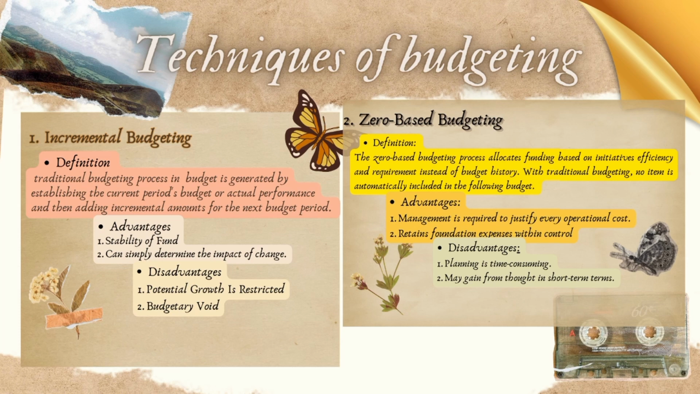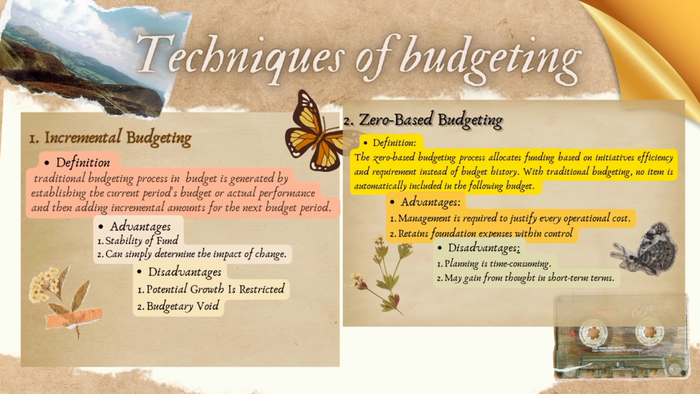Second type is zero-based budget, a process that allocates funding based on initiative efficiency. There are some advantages of using zero-based budget. The first one is management can certify a spending cost for each process. And the last point is a retained foundation expenditure is not evaluated.